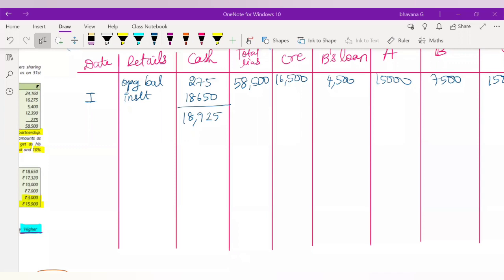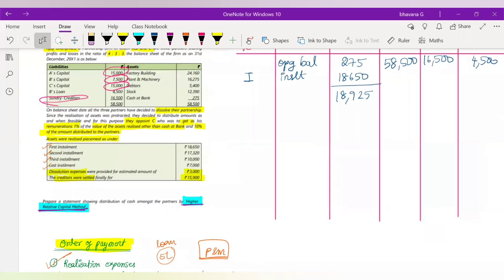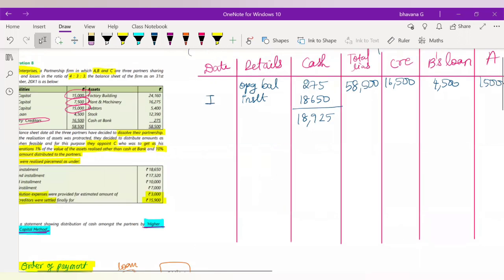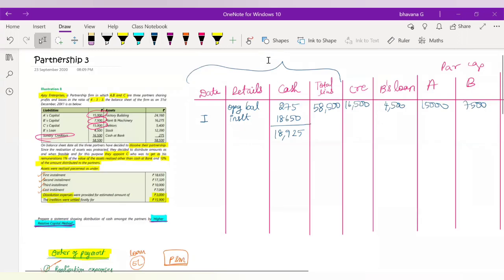If there are reserves, how will you present them? I already told you, whatever the reserves are, you will have to adjust them with the partners' capital accounts. You will not show them separately. In the ratio of 4:3, like how you used to do in your partner's capital account before in your basic dissolution sums, you will adjust it with the partners' capital. I hope it is clear. If it is not, you can ask me the doubt again and I'll clear it. So here we now have a cash balance of 18,925 after putting in our first installment. Now we'll start solving our question.